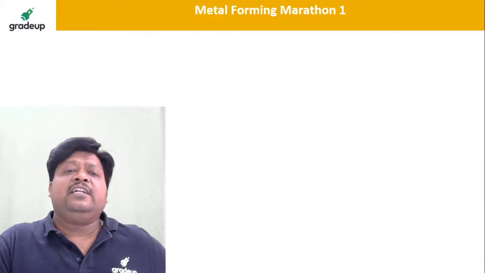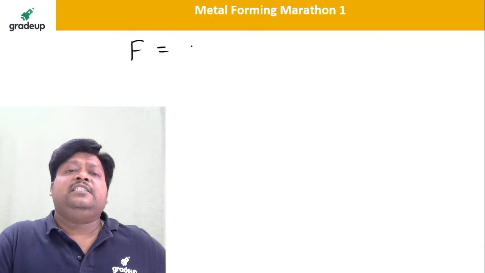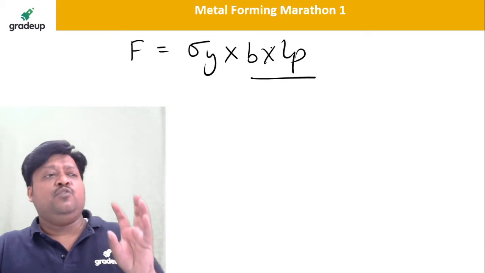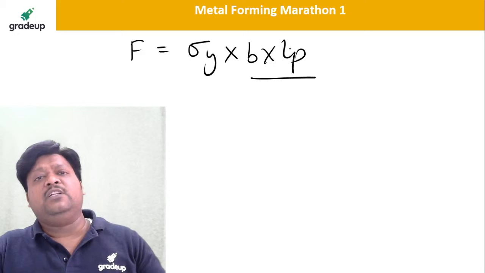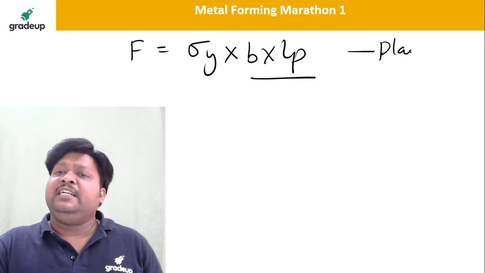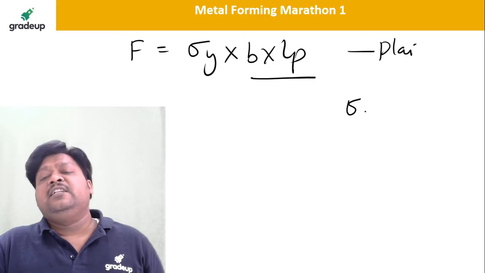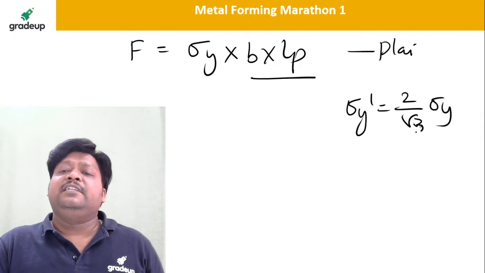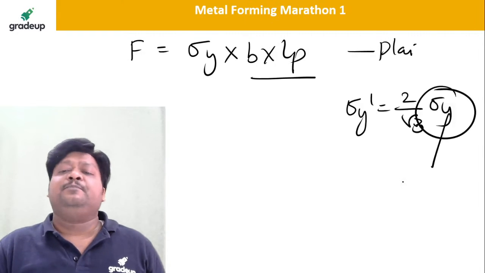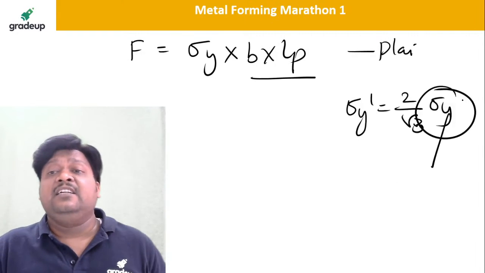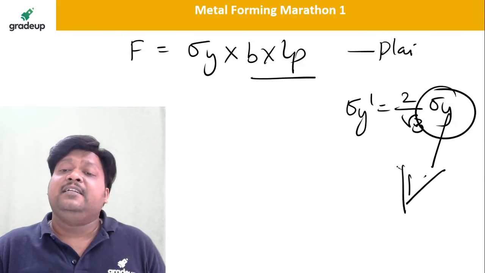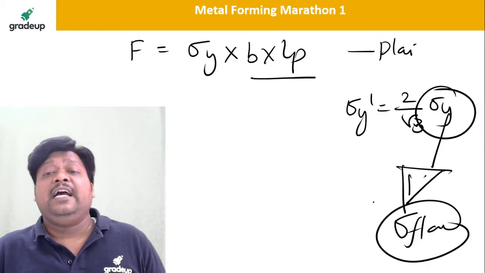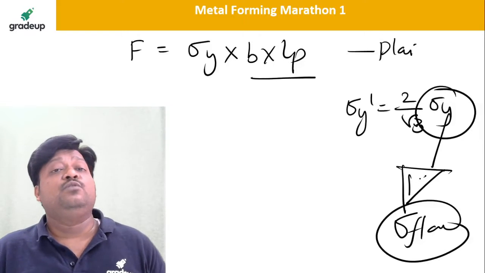Or simply you can write this force as sigma y into b into L_P, like this also. But if you want to go nearer to the answer, nearer to reality, the plane strain condition is valid. You know that for plane strain condition, sigma y dash is equal to 2 by root 3 times this sigma y. Whenever the material is strain hardened, this sigma y gets replaced by sigma flow. We have to calculate the sigma flow first, and then use the sigma flow in the given formula.